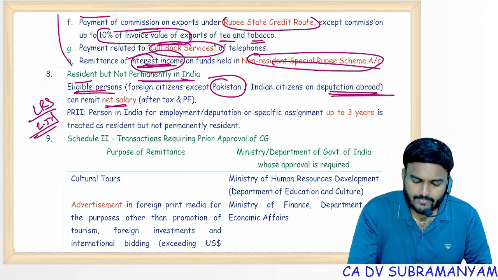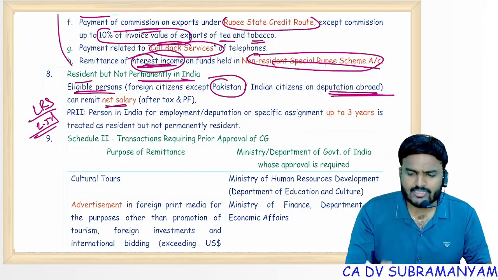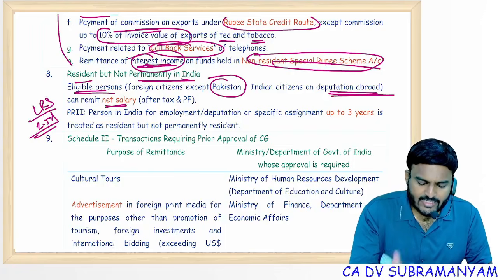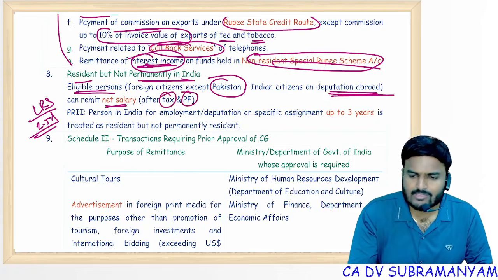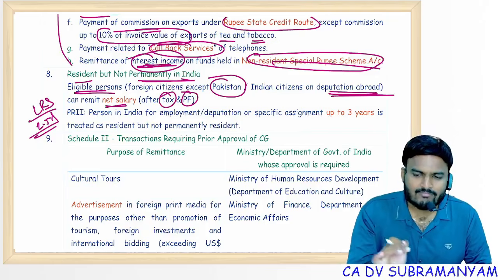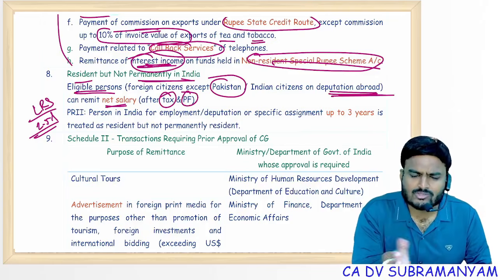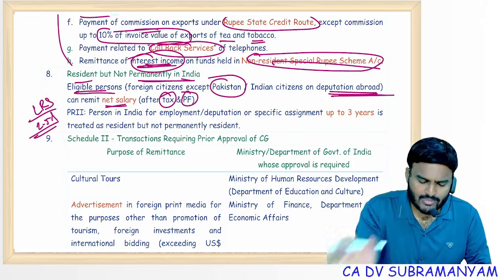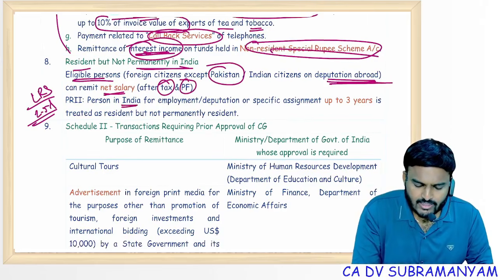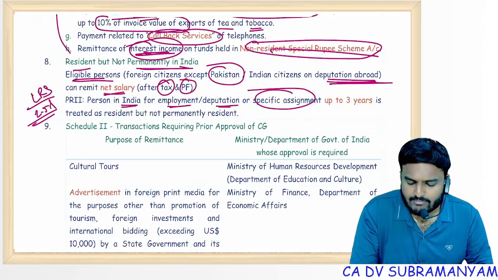Just wait. On a deputation basis, they came to India and they are drawing a salary. After deductions, after tax, after PF deduction, whatever amount is left over, if they convert it into dollars, even if it is more than 2.5 lakh USD, they can withdraw. There is no problem at all. A person in India for employment, deputation on a specific assignment, that is up to how many years?